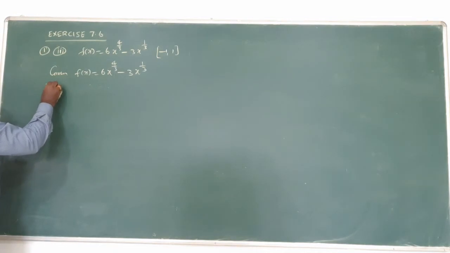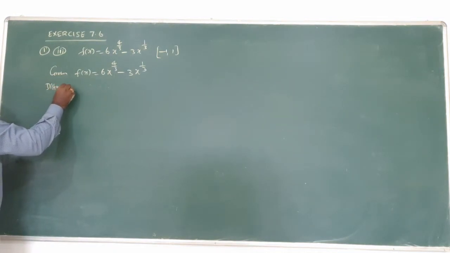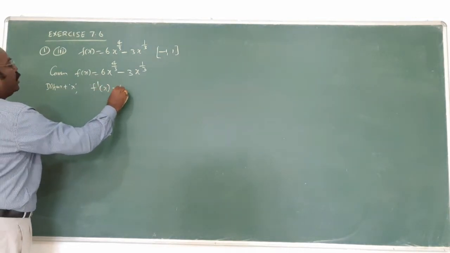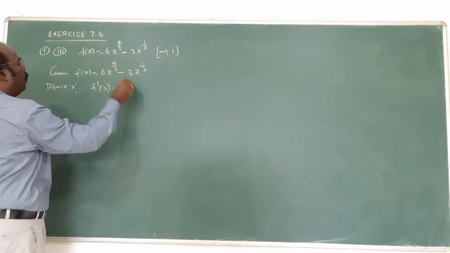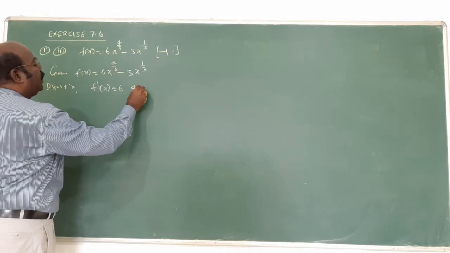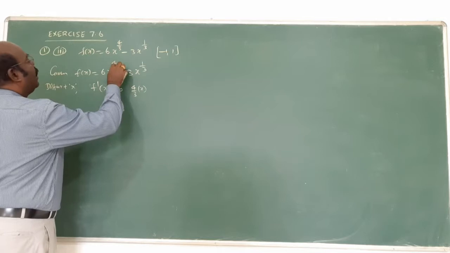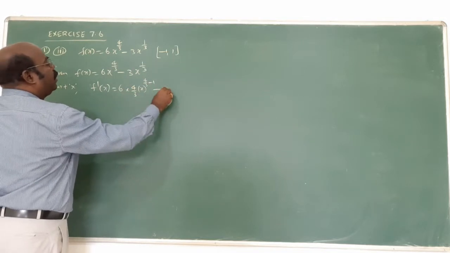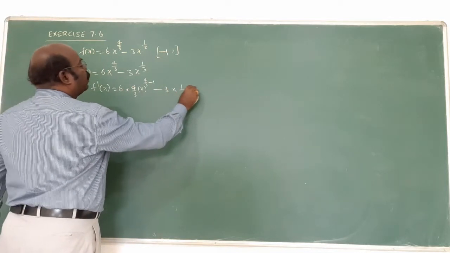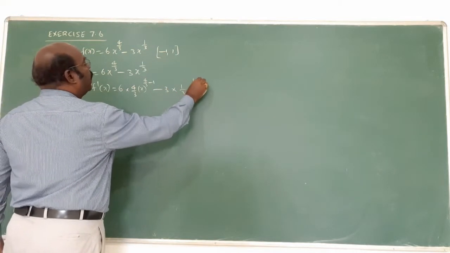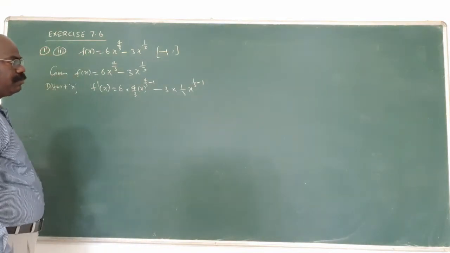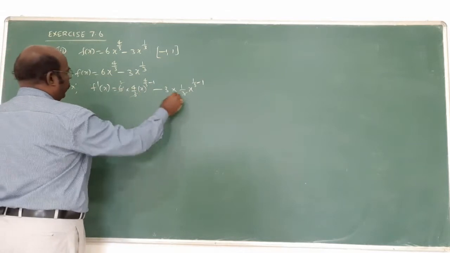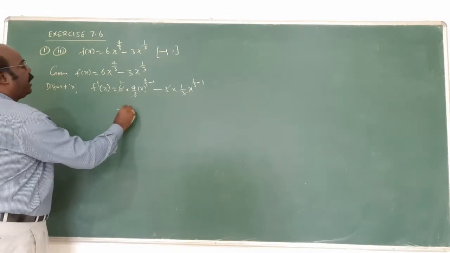Now differentiate with respect to x. What is the answer? F dash of x equal to 6 into 4 by 3 into x power, the power is reduced by 1. Am I right? Minus 3 into 1 by 3 x power 1 by 3 minus 1. Am I right? Am I right or not? Cancel. After cancelling, 2 into 4 is 8.